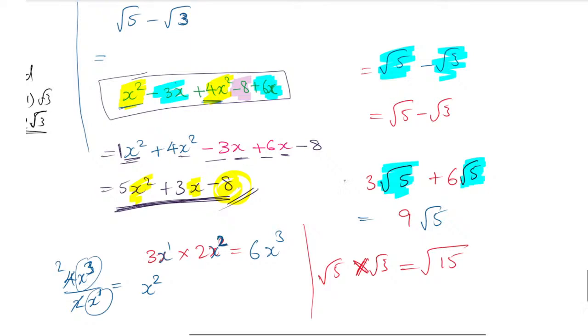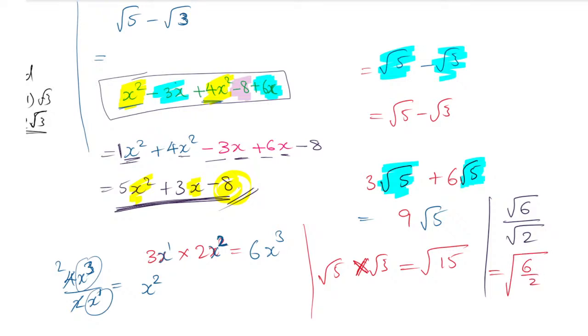For example, a little bit differently now, we will take root 6 divided by root 2. Both are a different kind of number, but you can still divide. We can do the calculation as a whole root, 6 by 2. 2 ones are 2, 2 threes are 6, so the answer will be root 3. So we can divide, we can multiply, but we can't add and subtract the unlike terms.